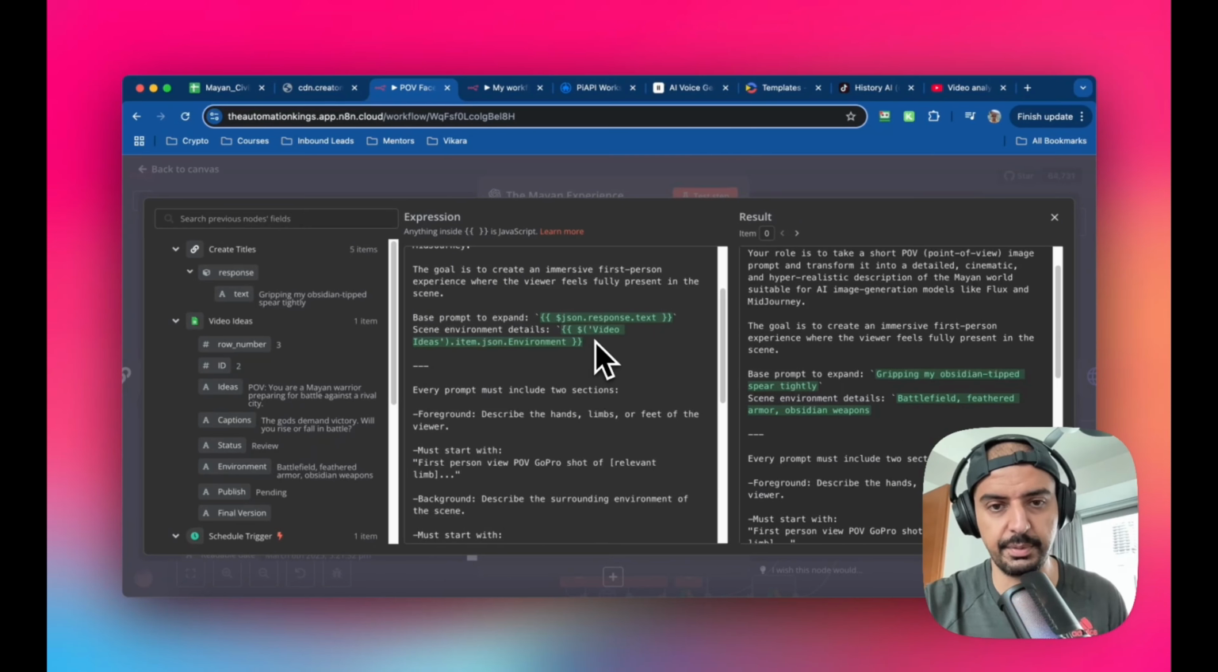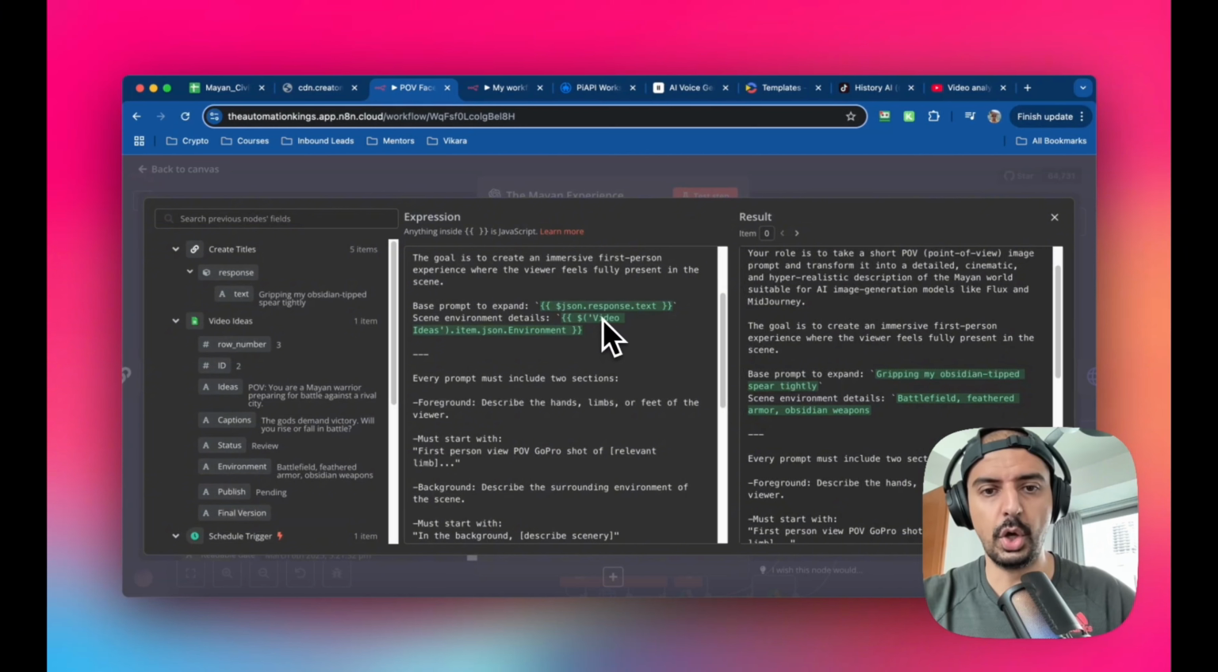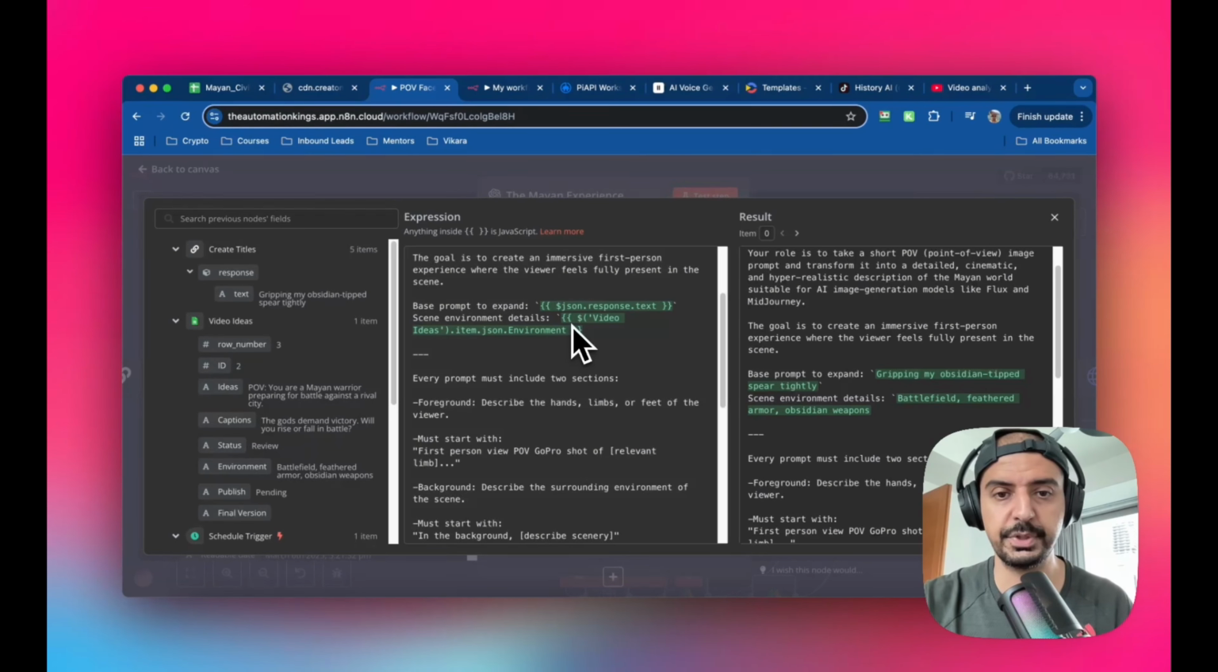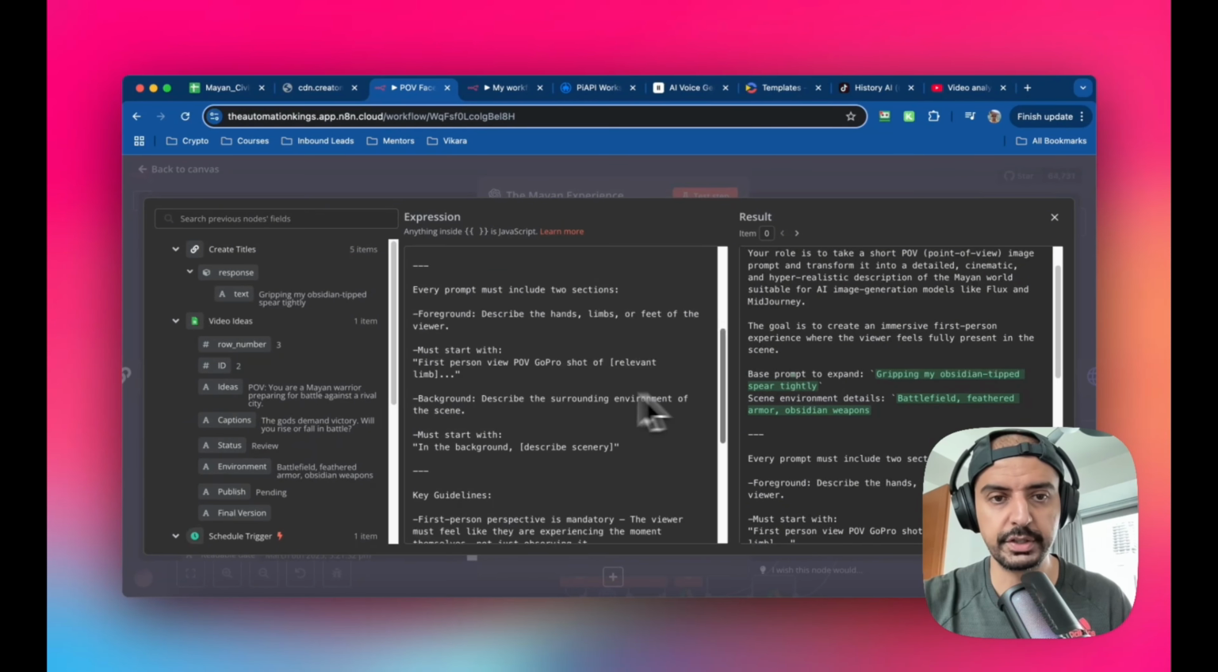And this is just a dynamic variable in JSON, okay? The only requirement here is to make sure that this one is the response from the previous module. This one is we're pulling it from the sheet. We're pulling it from the Google Sheet, right? Just make sure that you map the correct column on the sheet. So mine is called environment, right? That's why it's there, right? And if it's green, it's worked.